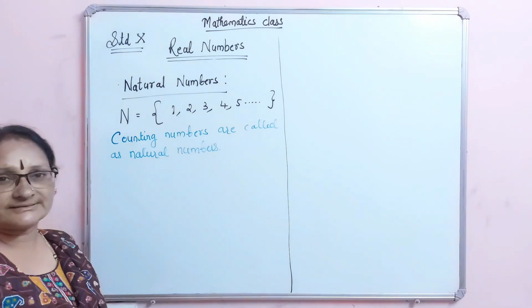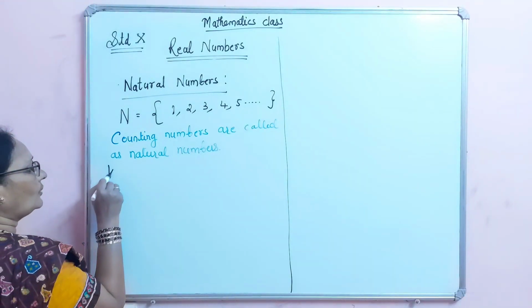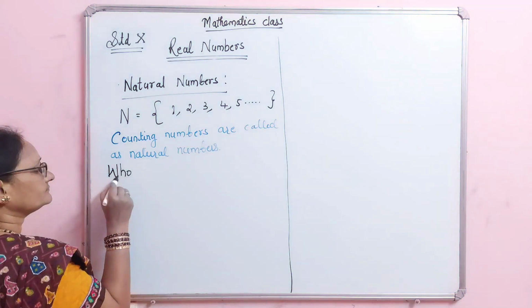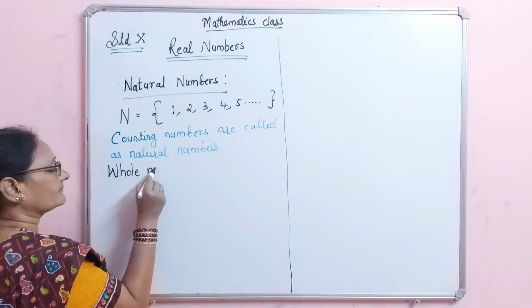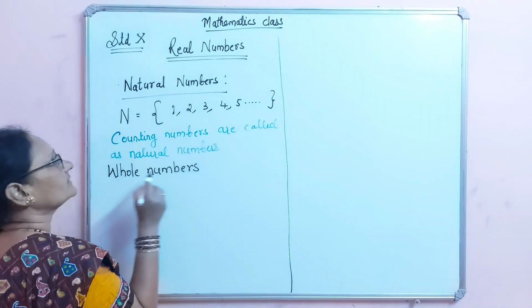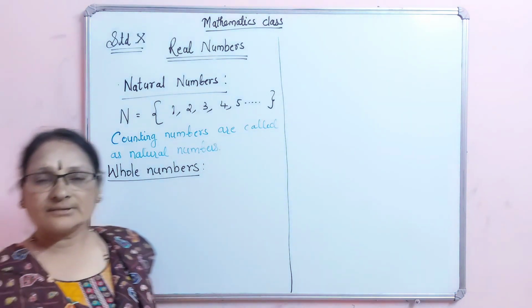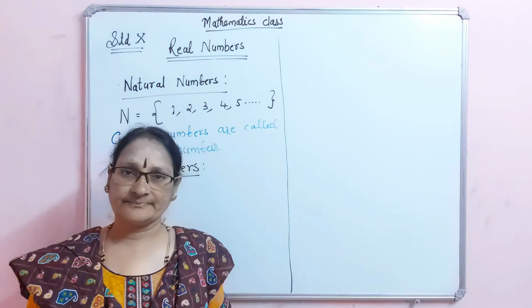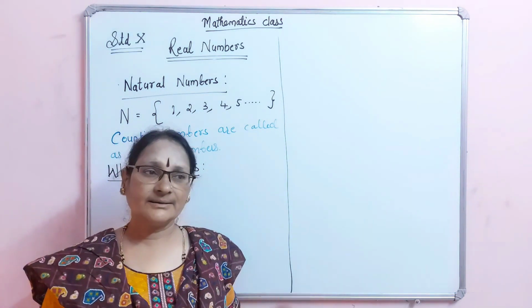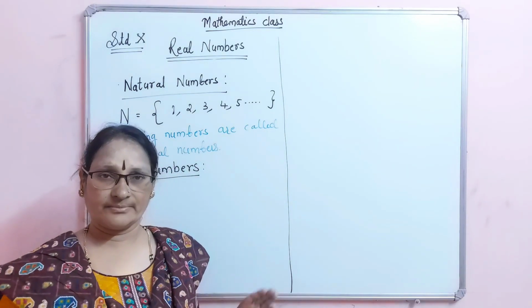After the natural numbers, the next concept is whole numbers. Whole numbers. What is the difference between the whole numbers and the natural numbers? See, once the natural numbers came into existence, there were some operations they did on the natural numbers.